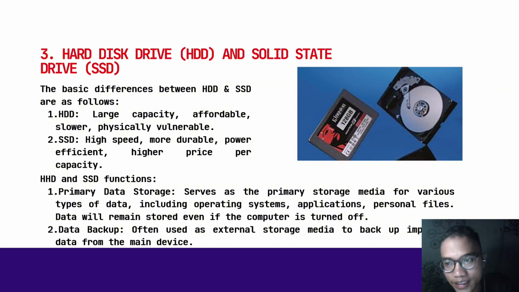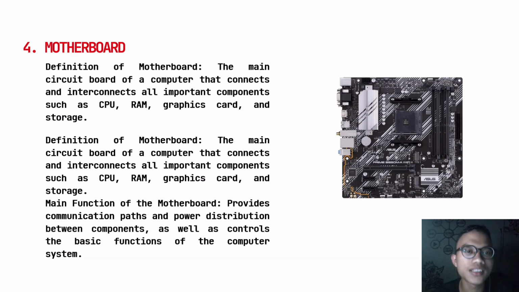So next is the motherboard. Definition of the motherboard: the main circuit board of a computer that connects and interconnects all important components such as the CPU, RAM, graphics card, and storage. The main function of the motherboard is to provide communication paths and power distribution between components, as well as control the basic functions of the computer system.